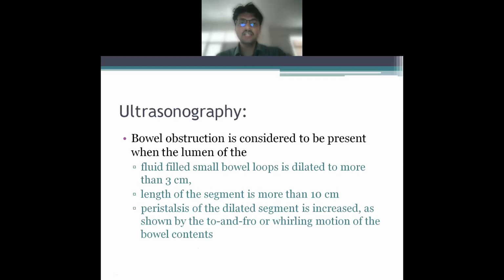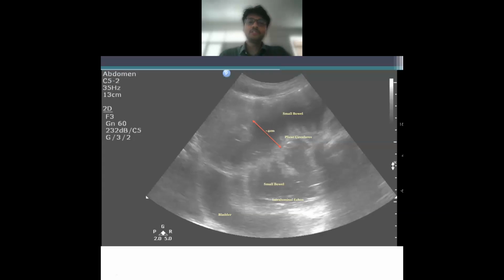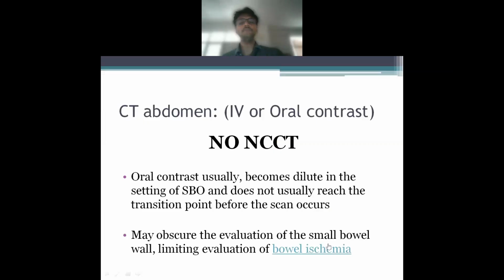But again, there are chances that you may not understand the correct level of obstruction. You may not find the main pathology of the obstruction. So this is a picture depicting a small bowel dilated to more than 3 centimeters. Hence, this might be a case of intestinal obstruction. You can see intraluminal echoes as well. That suggests that there is residual matter inside the small bowel.